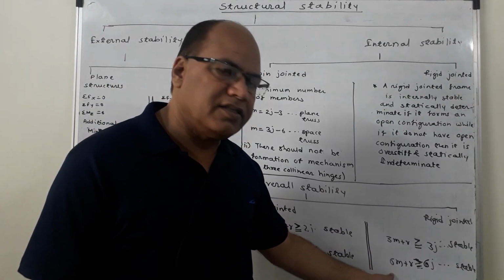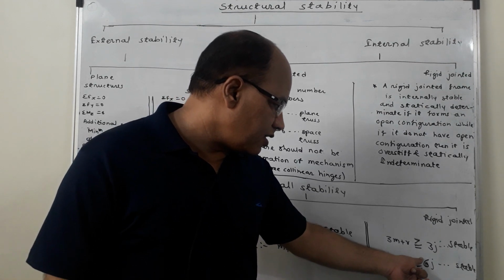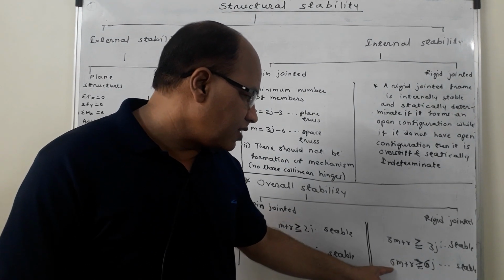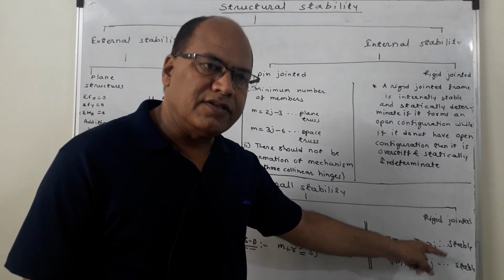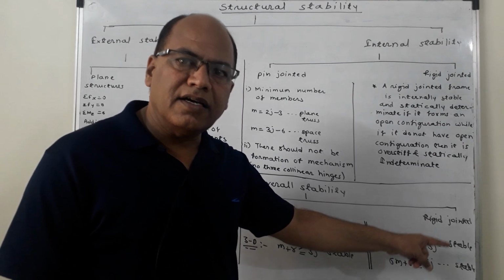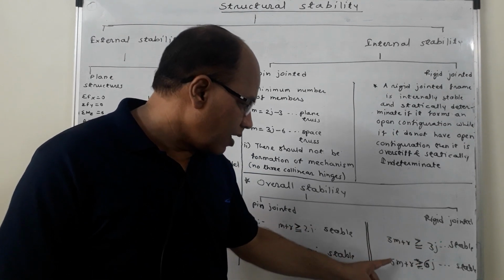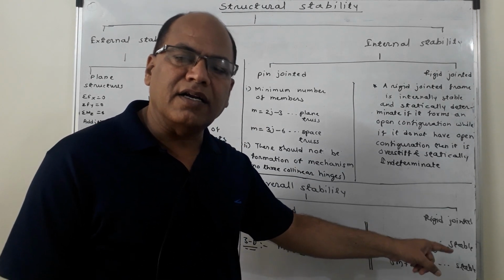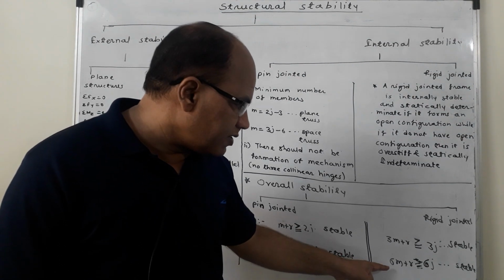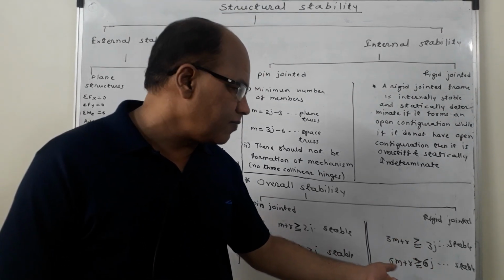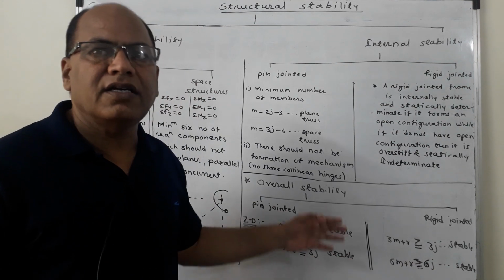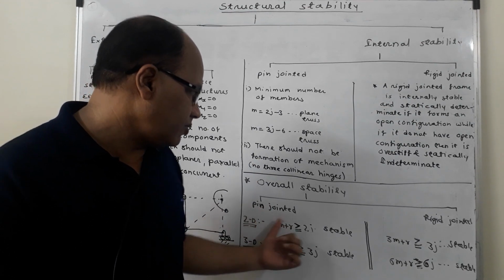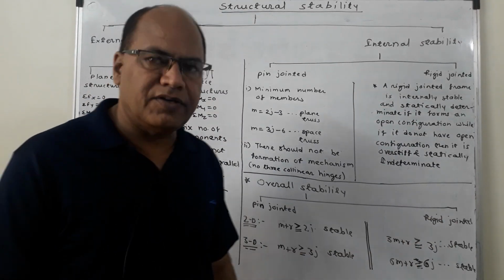In case of 3D structure, if 6m plus r is greater than or equal to 6j, the structure is stable. If 6m plus r is greater than 6j, the structure is stable and is statically indeterminate internally. If 6m plus r is equal to 6j, the structure is stable and is statically determinate also. If 6m plus r is less than 6j, the structure is unstable. So, these are the conditions which should be satisfied in case of a pin jointed and rigid jointed structure respectively. That's all.